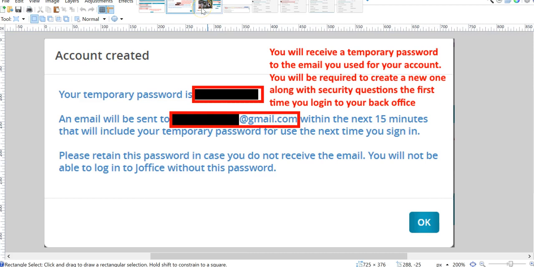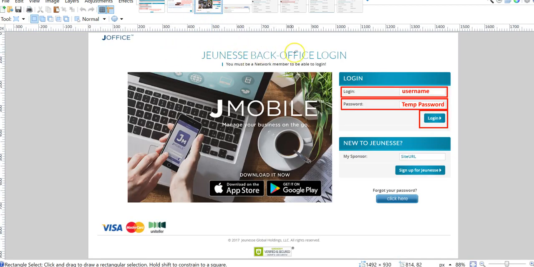Okay? Now, the first time you log in, you're going to go to JeunesseGlobal.com and click on Login, and here's the username and the temporary password that was sent to you, and you're going to click on Login.